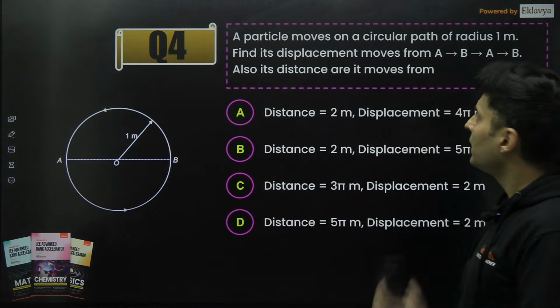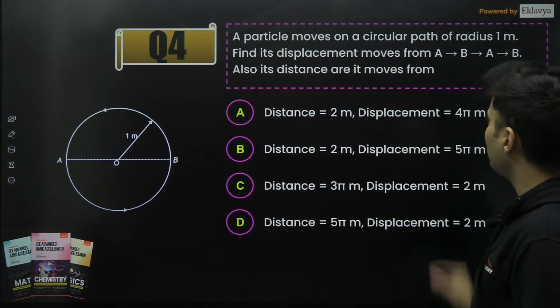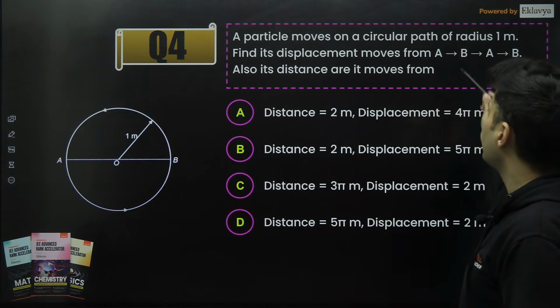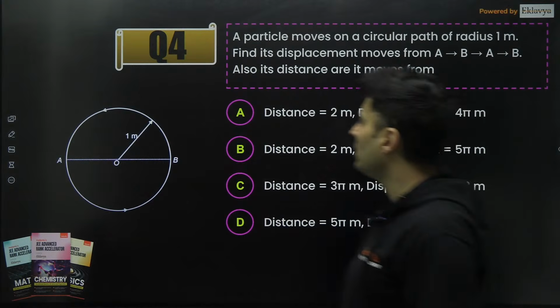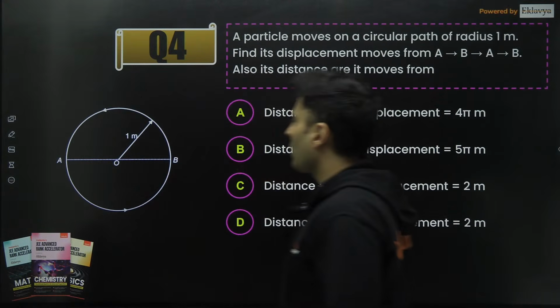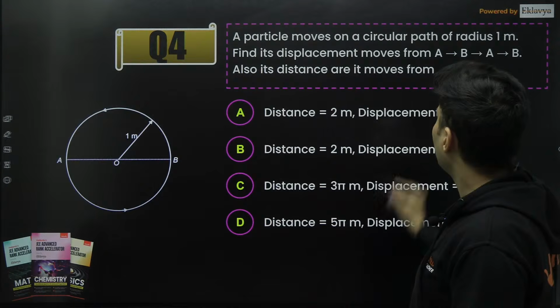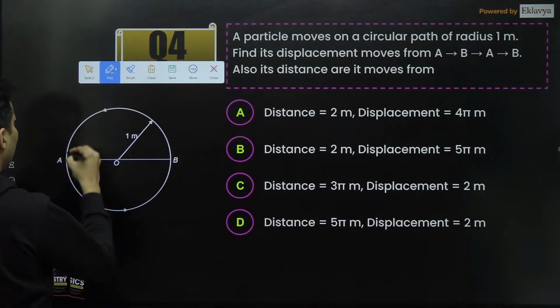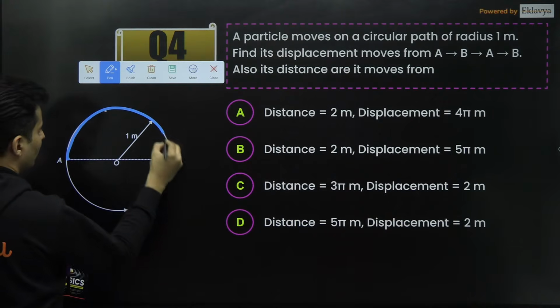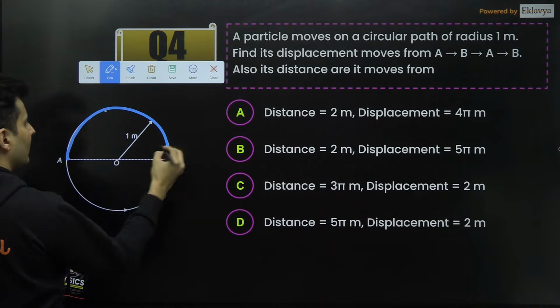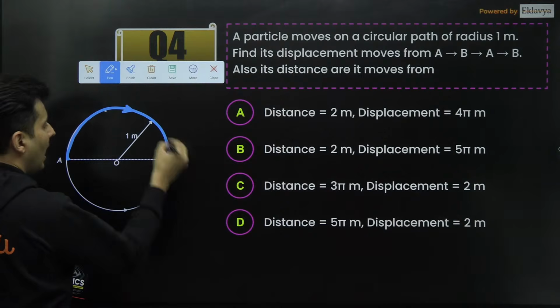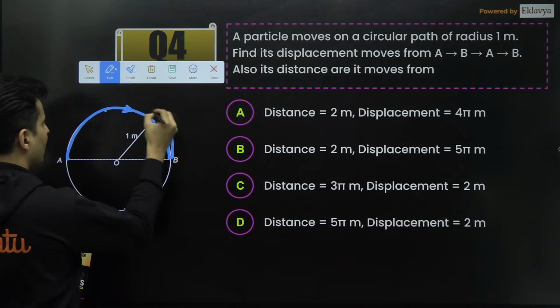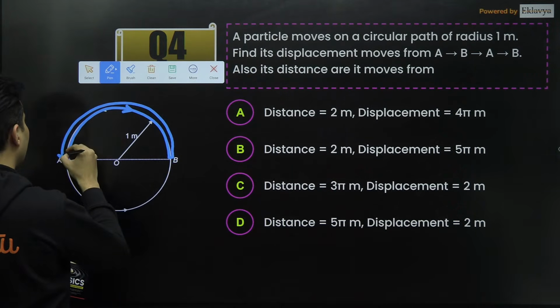This I feel is a fairly easy question where they have asked distance and displacement if the particle is going along a circular track. Okay. So radius is also given. First, going from A to B, I will take half the circumference. Next, again I am going from B to A like this.